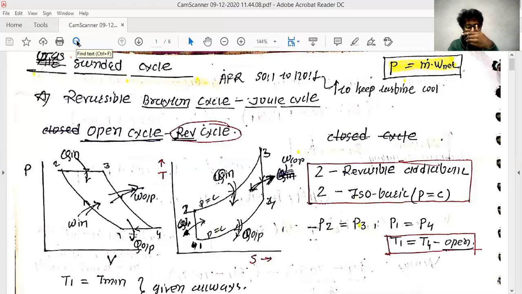The second formula is for unavailable energy, which is the atmosphere temperature T0 times the entropy generated, delta S. And available energy is the Q input to the system minus the unavailable energy, that is, T0 delta S. From these formulas you will most probably get the question.